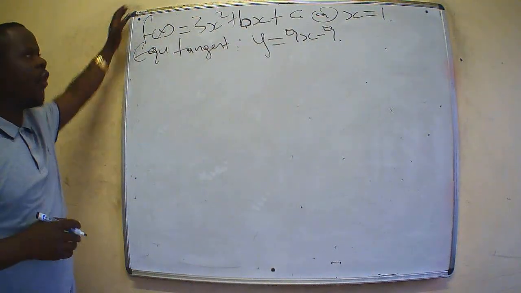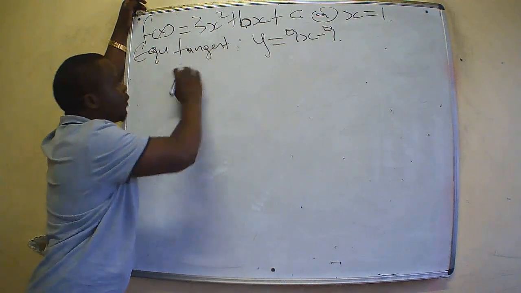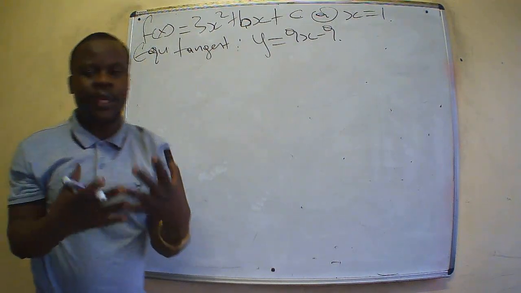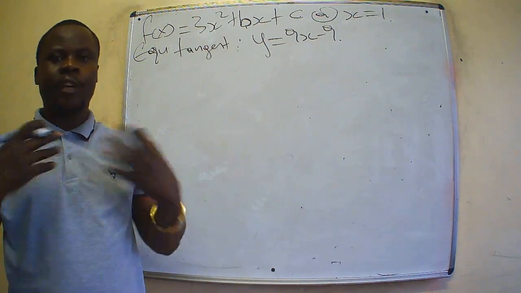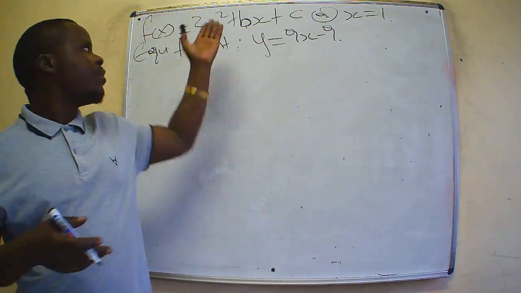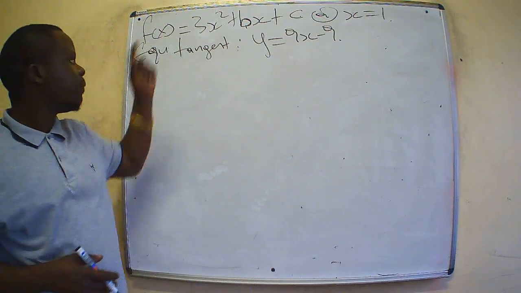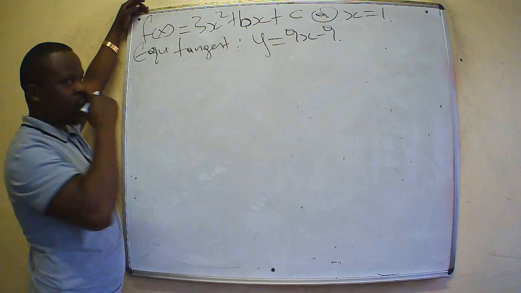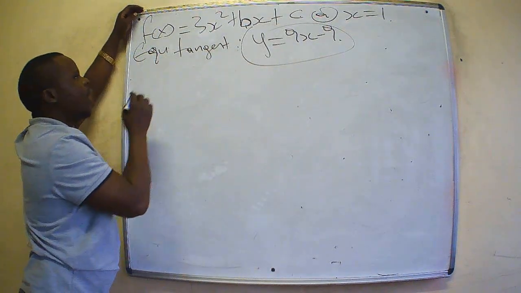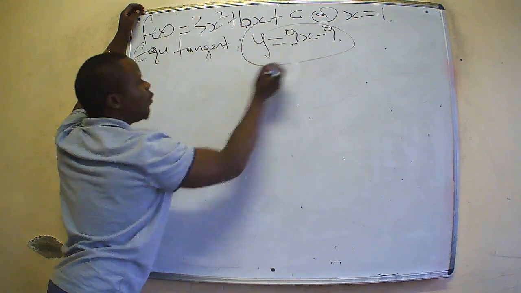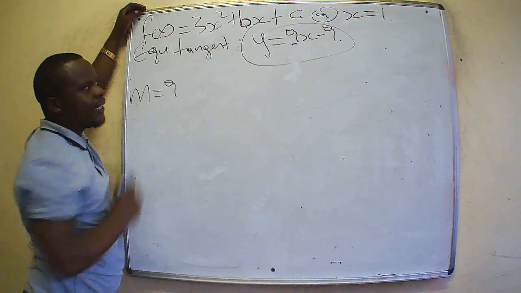But in order for us to find b and c, what we should understand is that if this is the equation of a tangent, let's think of this. How do we get to determine the equation of a tangent given a normal equation? This is quadratic, which is the f of x. So step number 1, we should understand that in this equation of a tangent, this represents m, which is the gradient. m is equal to 9, the gradient.